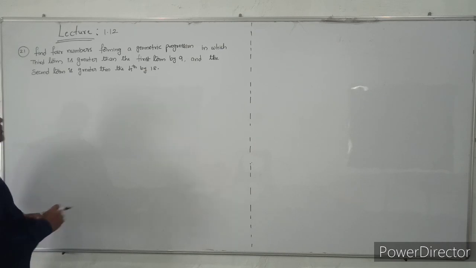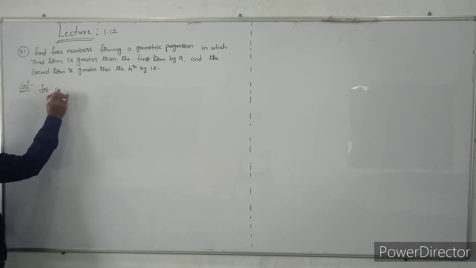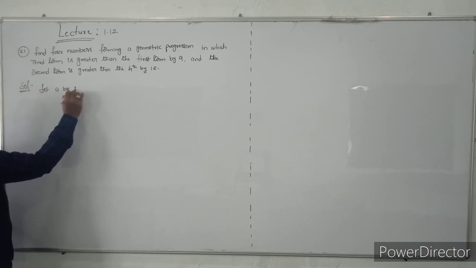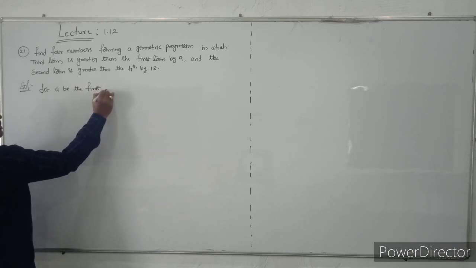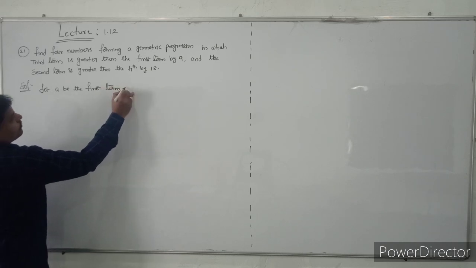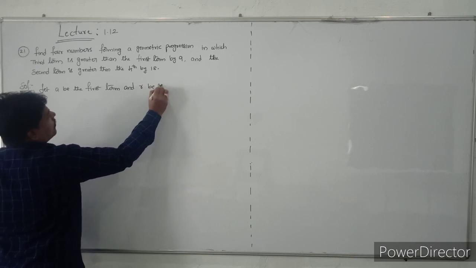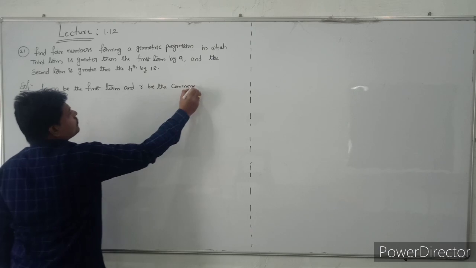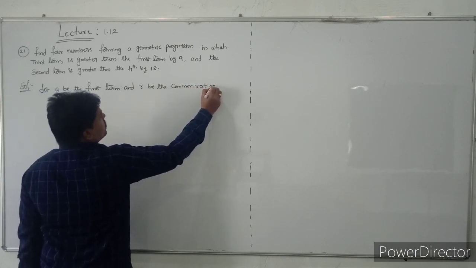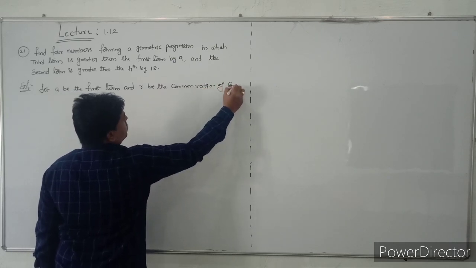See the question, students. First I am taking that let A be the first term and R be the common ratio of the GP.